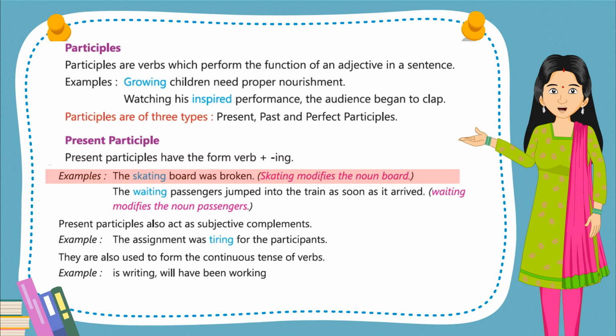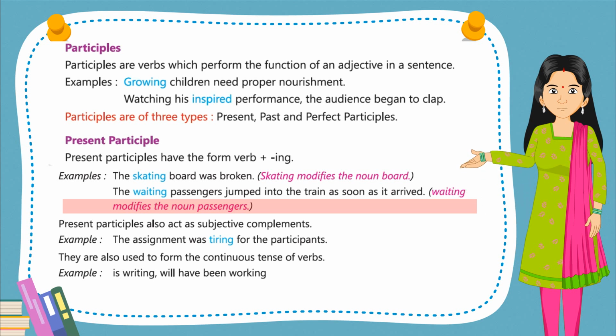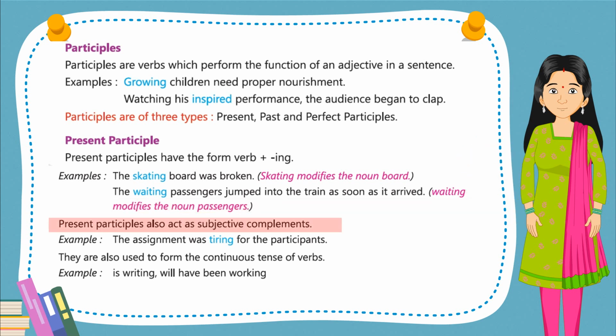Examples: The skating board was broken. Skating modifies the noun board. The waiting passengers jumped into the train as soon as it arrived. Waiting modifies the noun passengers. Present participles also act as subjective complements. Example: The assignment was tiring for the participants. They are also used to form the continuous tense of verbs. Example: is writing, will have been working.